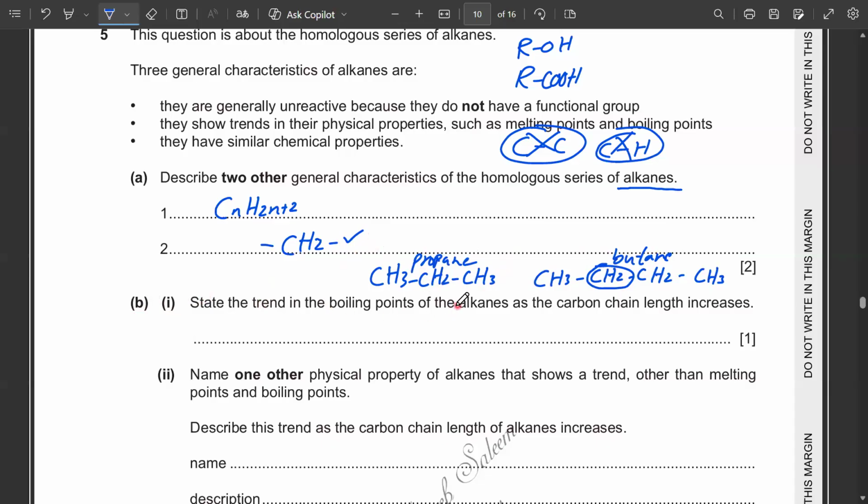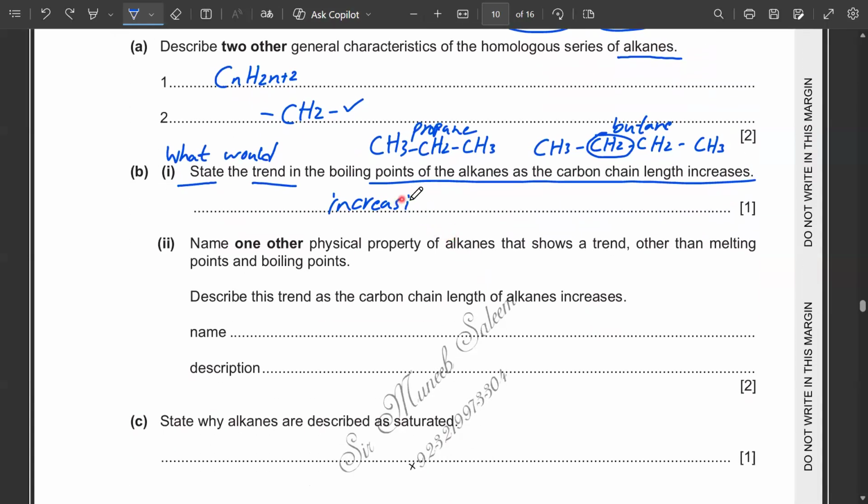Then B part, state the trend in the boiling points of the alkanes as the carbon chain length increases. You have to state the trend, which means you have to tell what the trend would be. You do not have to give the reasoning. It does not require reasoning here. It just requires whether it will increase or decrease. So you will write that the boiling point of the alkanes increases as the chain length increases. So it is an increasing order. You can just write increases.